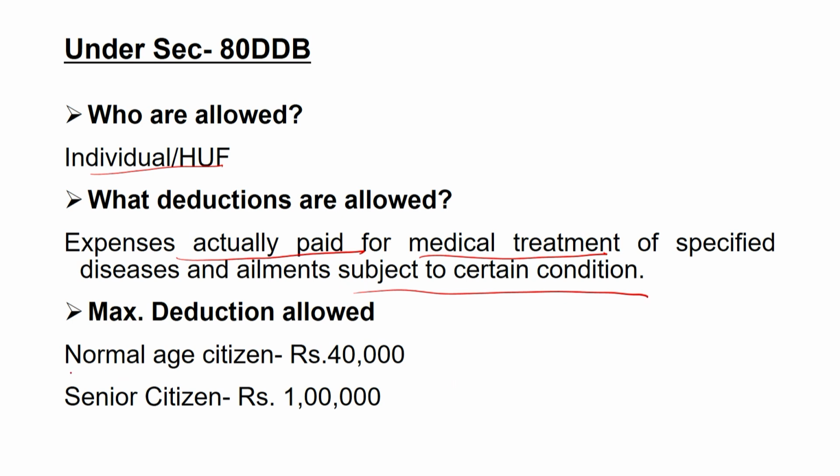So, for the normal age citizens, that is 18 to 60 year, the maximum deduction that can be allowed for the medical treatment is 40,000 rupees, and for senior citizen it is 1 lakh rupees. So, this amount can be deducted while calculating the tax liability of the assessee.